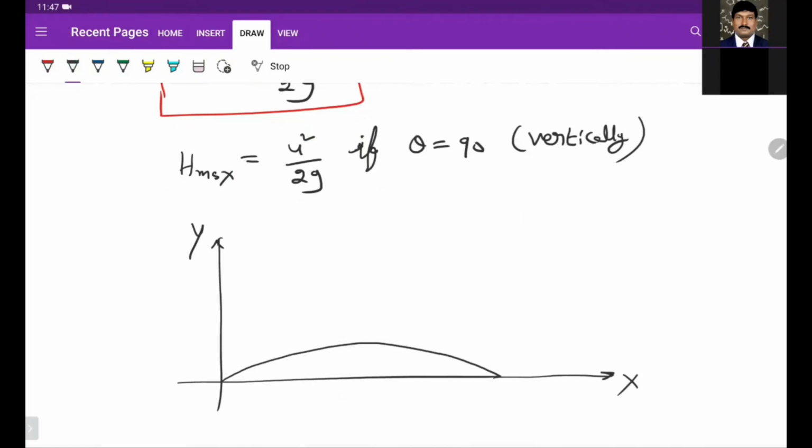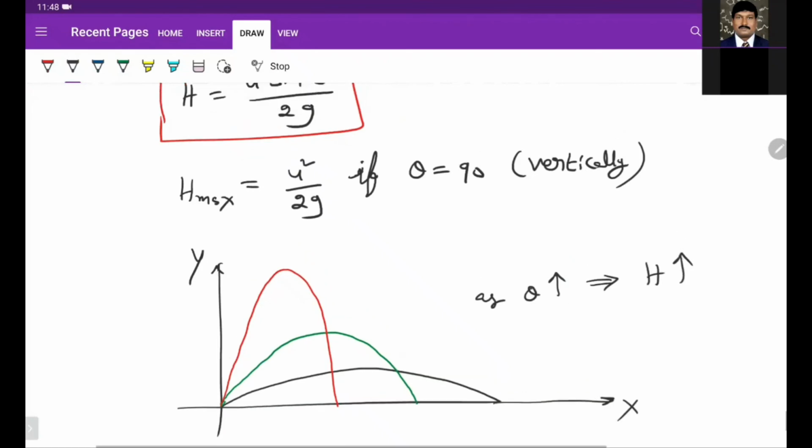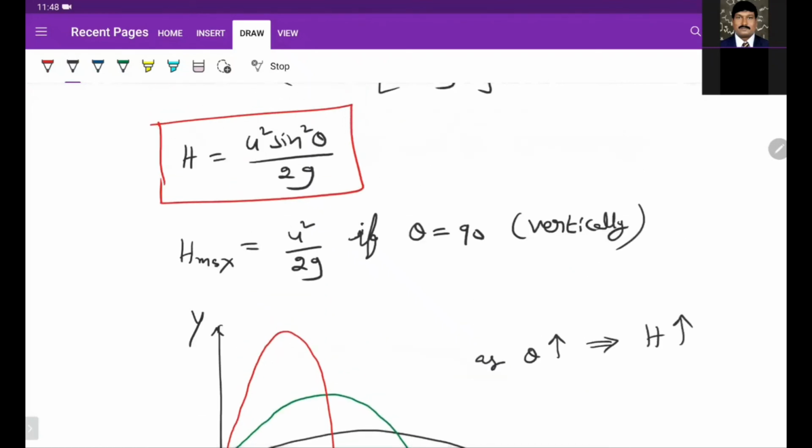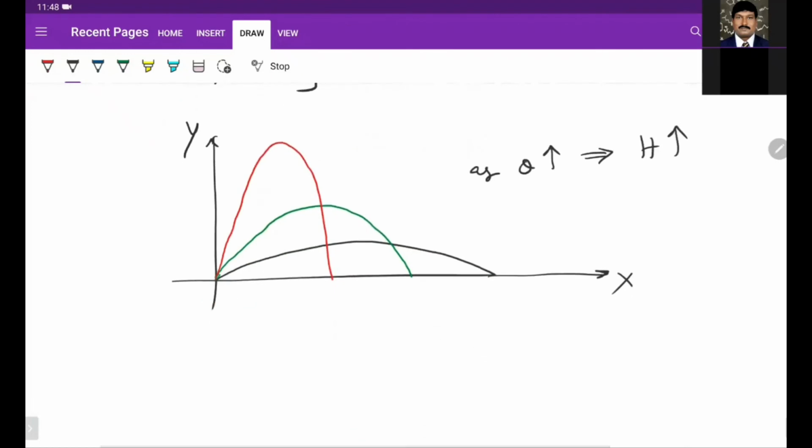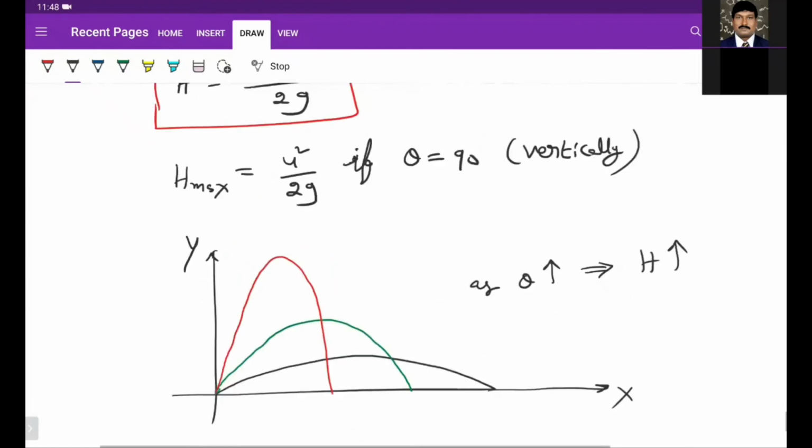So if I increase my angle, the height increases. As theta increases, height increases. So this is the situation for maximum height.